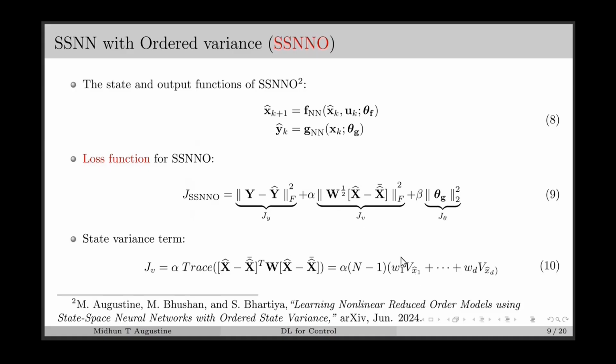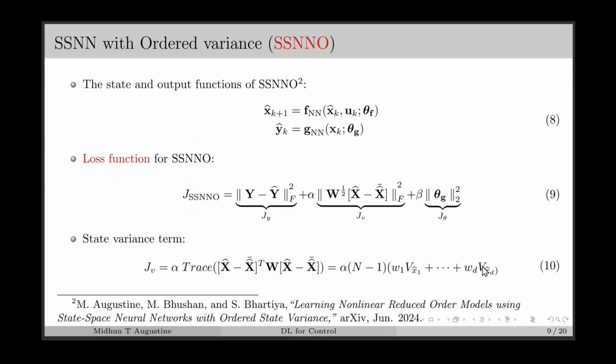Here w is the matrix which contains all the scaling factors w1 till wd, and by suitably selecting the elements of w, we can achieve ordering in the state space. So if we select w in increasing order, meaning w1 is the smallest and wd is the largest, we can arrange the state variance in decreasing order. In other words, x1 will have the largest variance and xd will have the smallest variance.